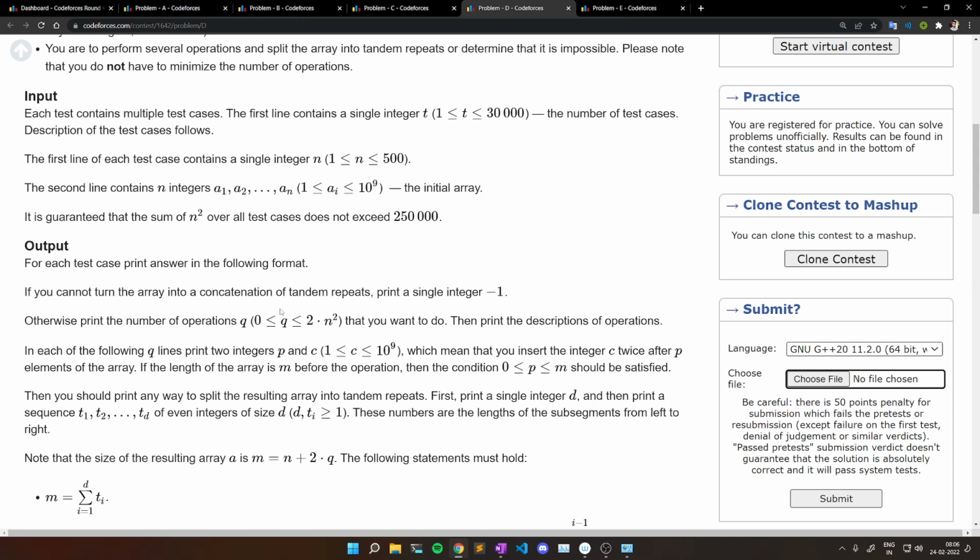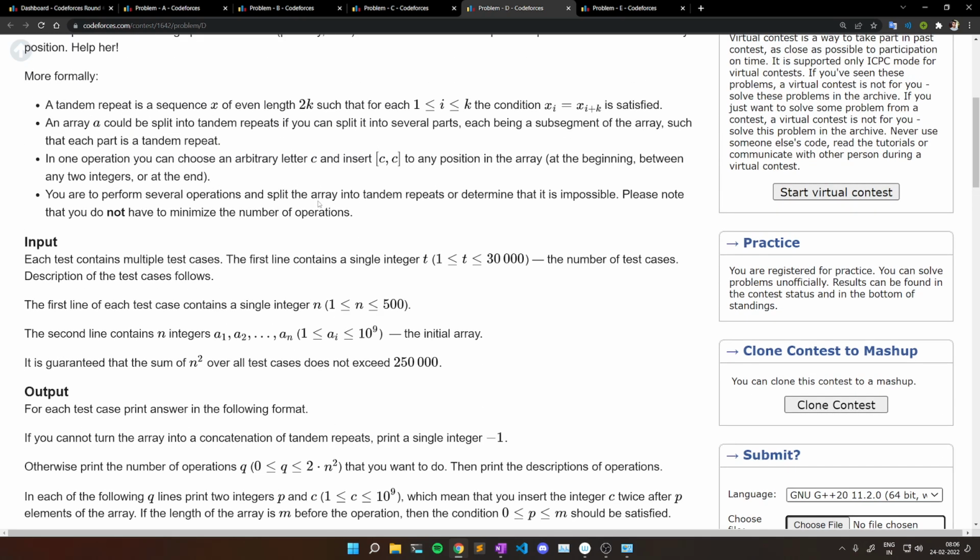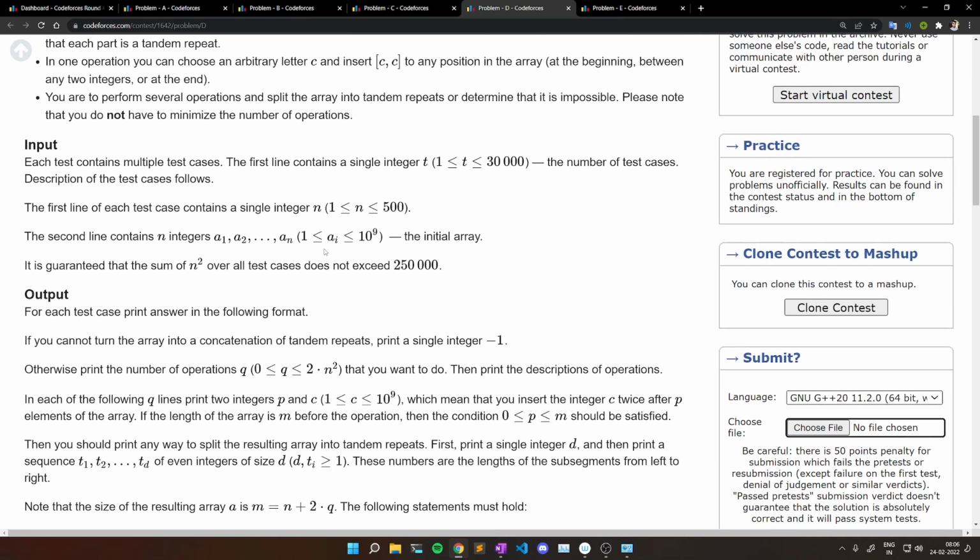Also we have to give the details of each operation, where each operation will consist of two integers C and P. C will give us the value we want to insert, and P will give us the index where we want to insert that element. Also after that we have to print the lengths of those tandem repeats in our array, the lengths of the subsegments of the array which are tandem repeats.